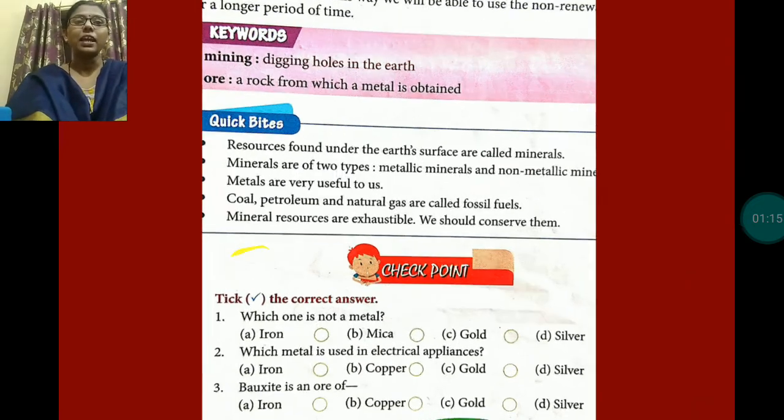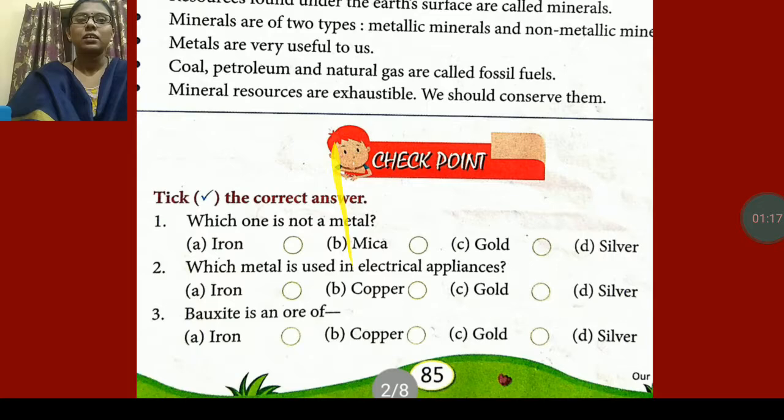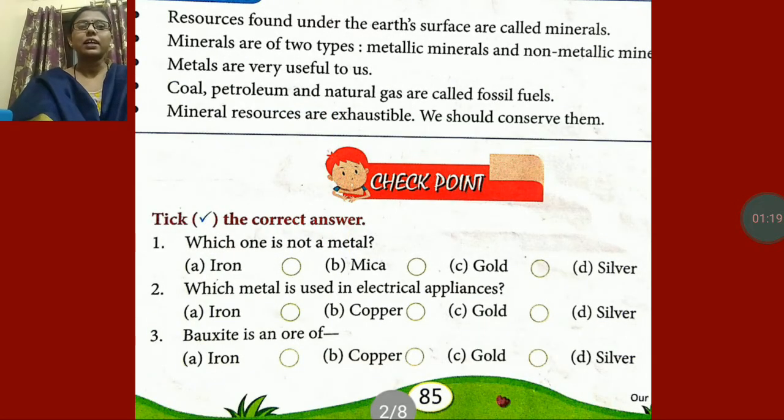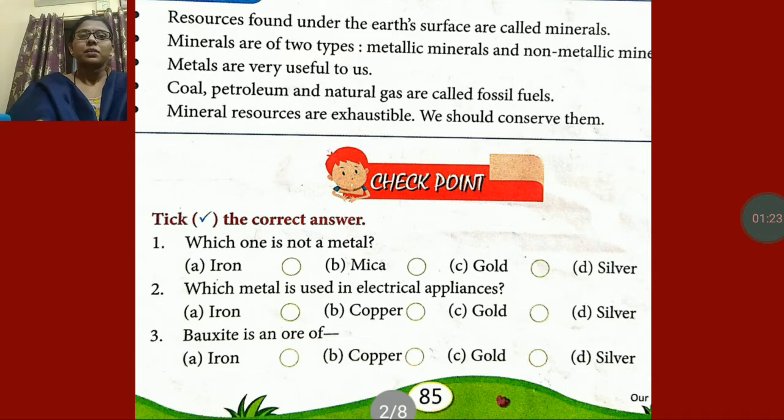Question number A, tick the correct answer. First question is asking which one is not a metal. How will we identify metal and non-metal? I had explained to you how we can differentiate between metal and non-metal.